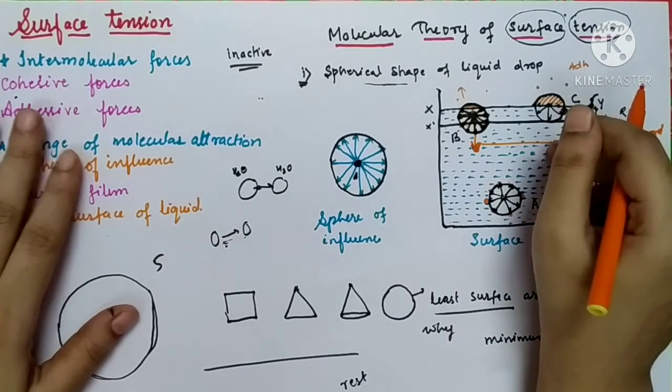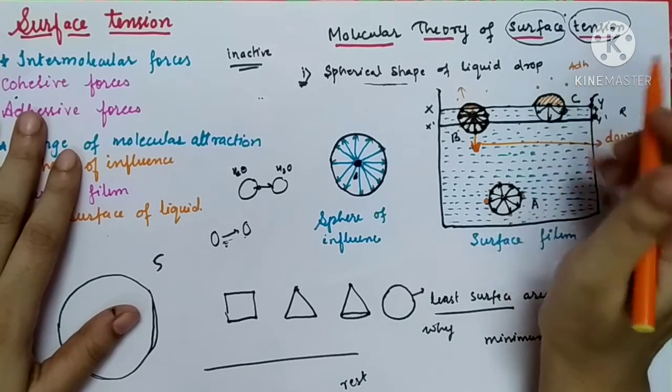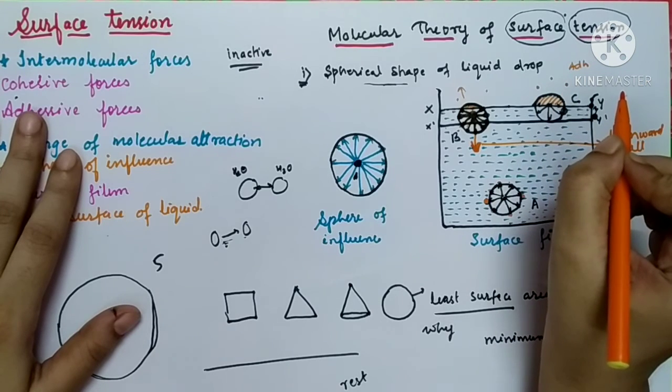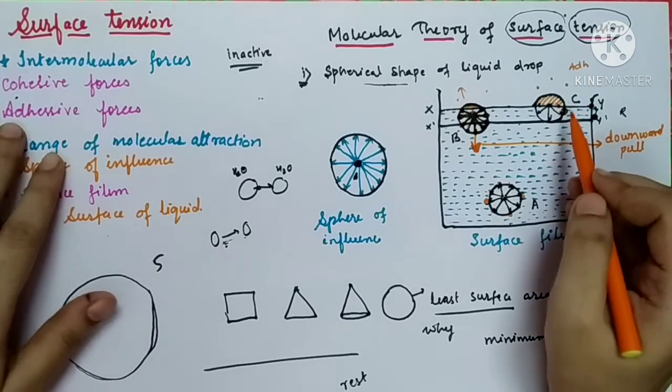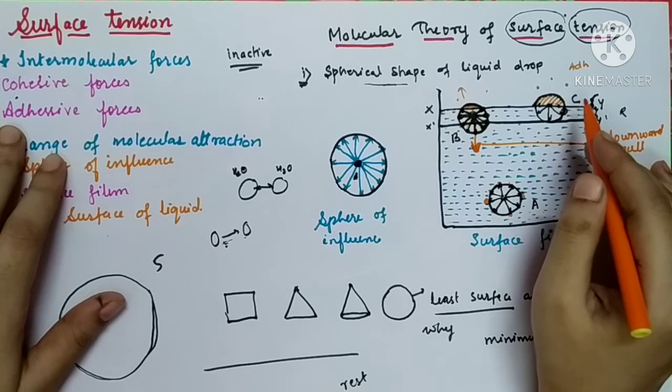So the adhesive forces due to air molecules are neglected on molecule C, as only a few molecules are in contact with it.